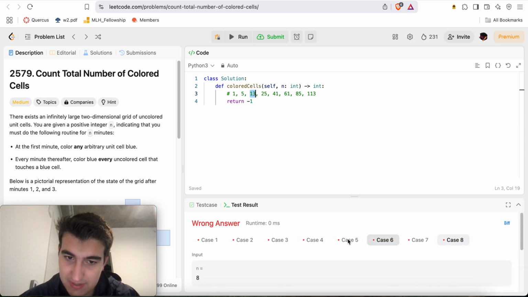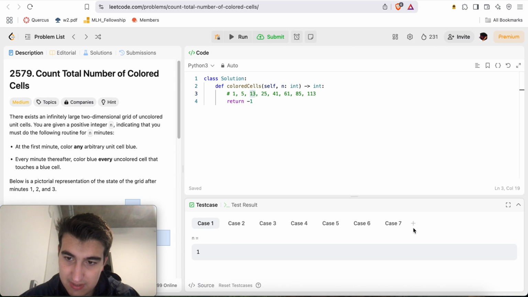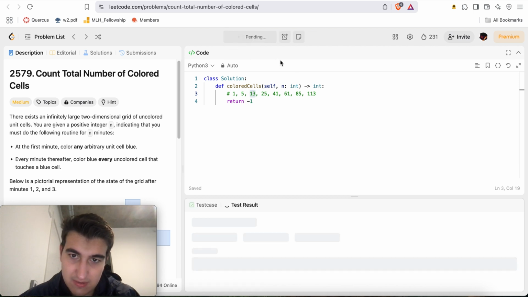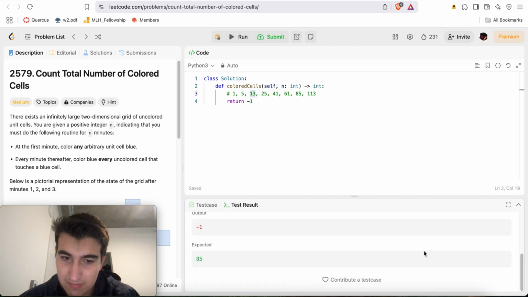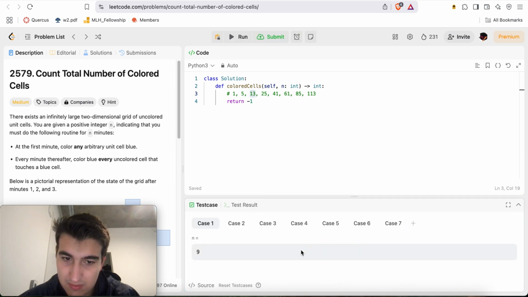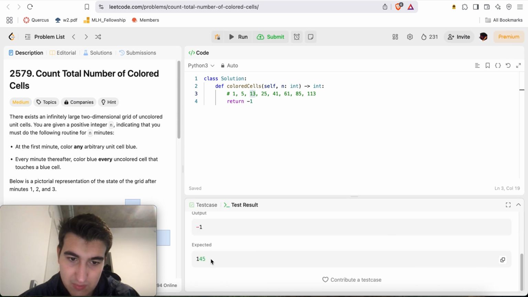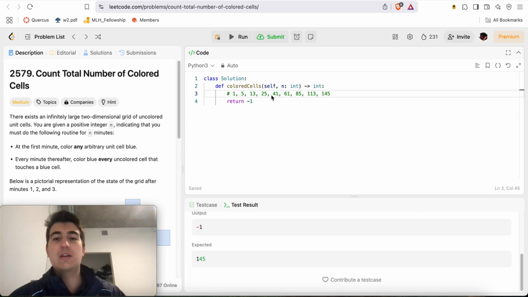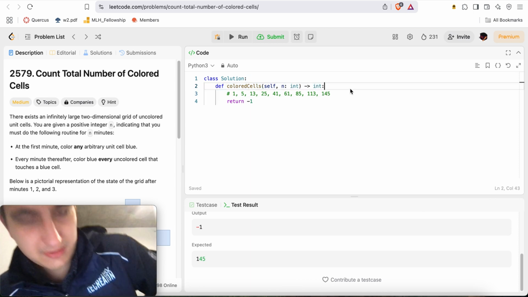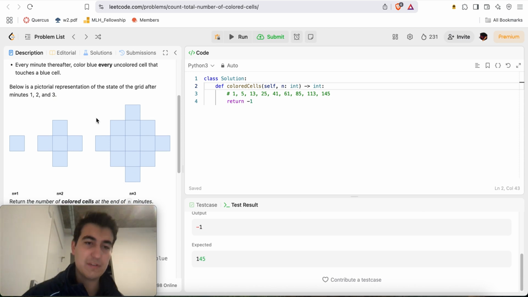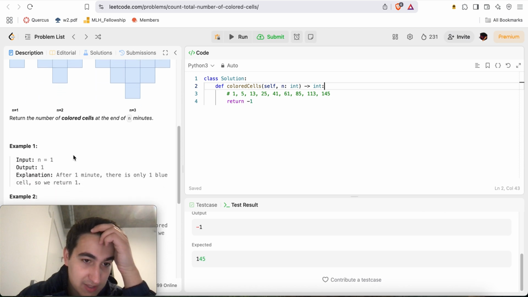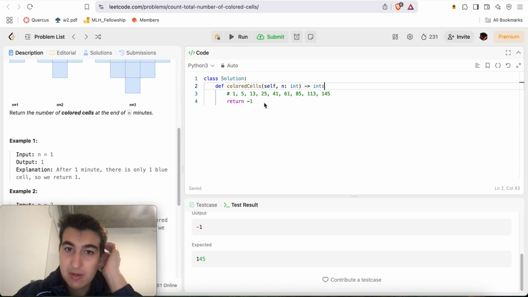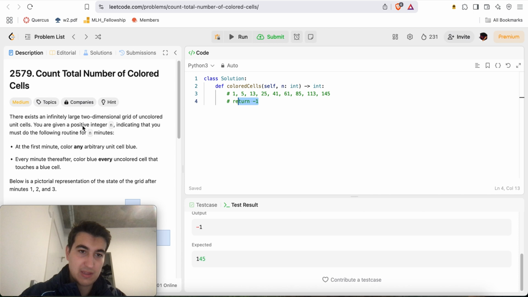Okay, I'm actually kind of curious. What if we add one more test case? Yeah, let's do 9. Okay. Oh, case 1 is now 9. Case 1 expected 145. Okay, so there's definitely some kind of pattern going on here. We'll have to figure out what that pattern is. Yeah, one way is obviously to simulate things, so we could definitely do something like that, right?